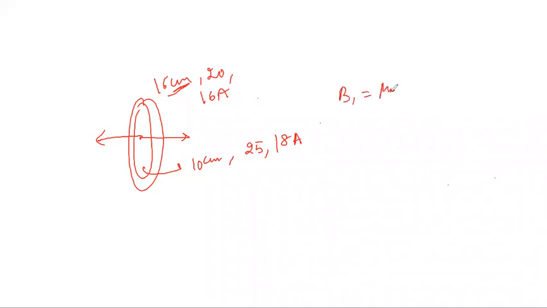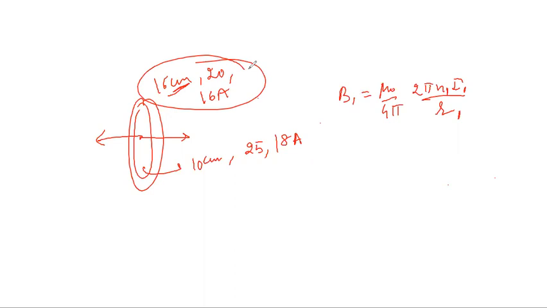For the first one, it will be like this: mu naught upon 4 pi times 2 pi Ni upon R. So here the current will be of the first, the radius will be of the first, the number of turns will be of the first, and accordingly the magnetic field will turn out for the first coil. If I assume this one to be the first coil, I'll substitute R equal to 16 centimeter into 10 to the power minus 2, N1 as 20, and the current as 16 ampere. The same way we can find the magnetic field for the second coil also. I substitute all the values, find the magnetic field, and after that I just subtract them.